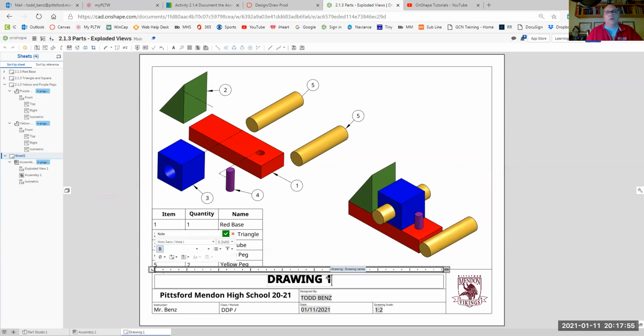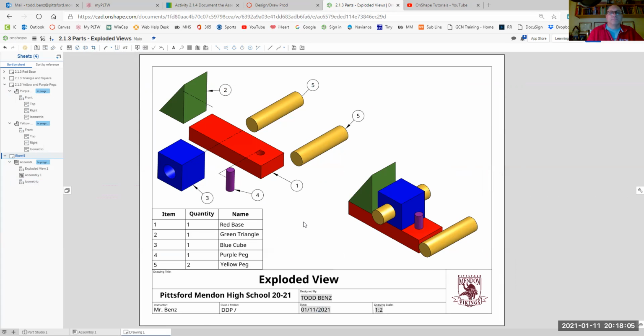And the last thing is I will change the name of my drawing. And that is it for part 2 for adding exploded views, parts lists, and balloons.